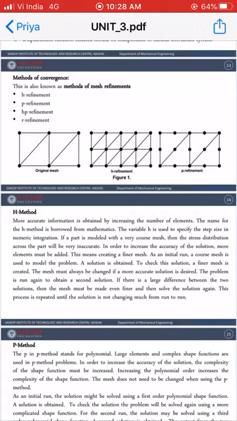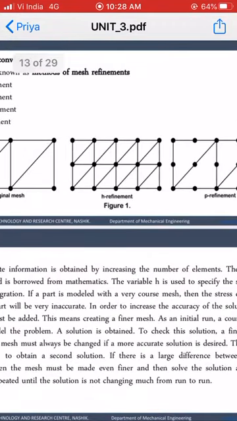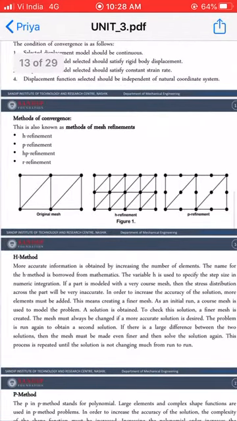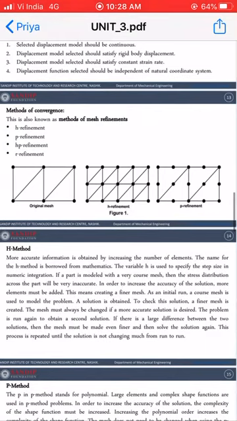In this case also, H is related to the number of elements. If we increase the number of elements, we will get our exact solution. The variable H is used to specify the step size in numerical integration.